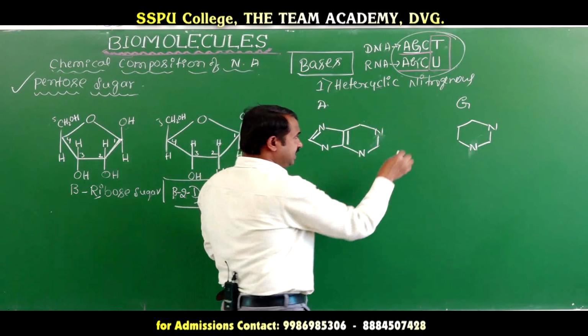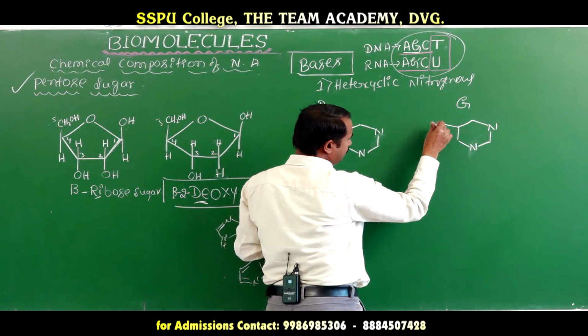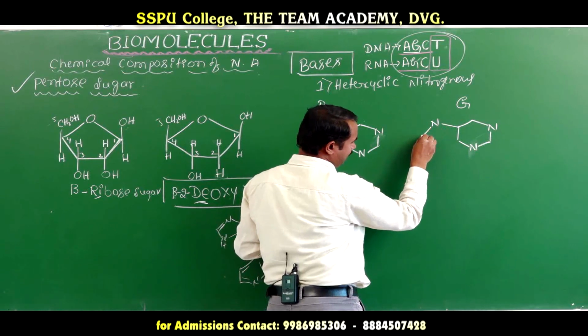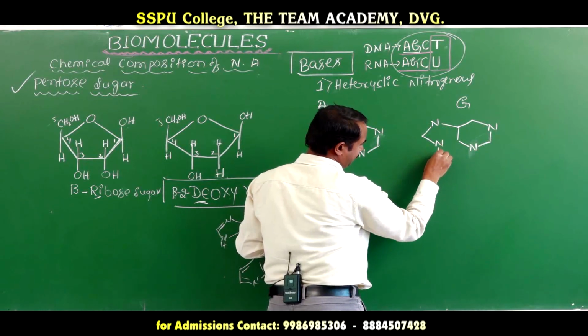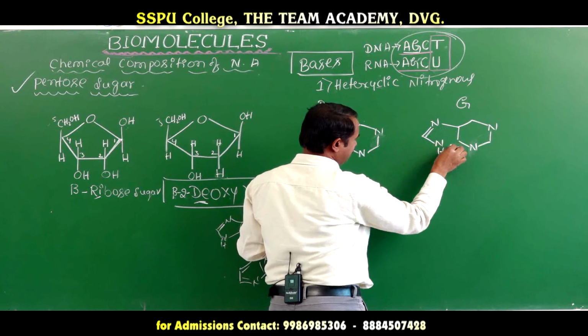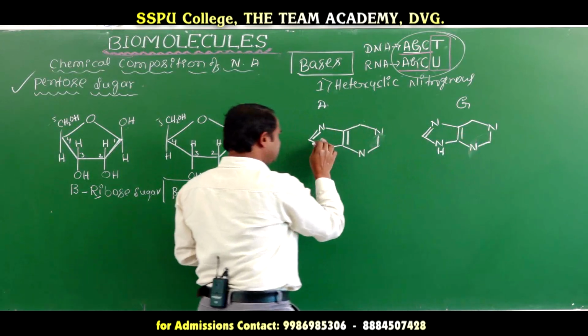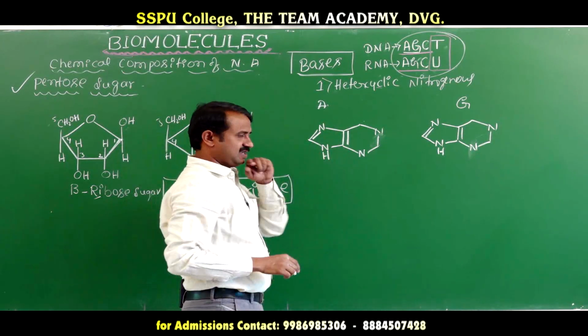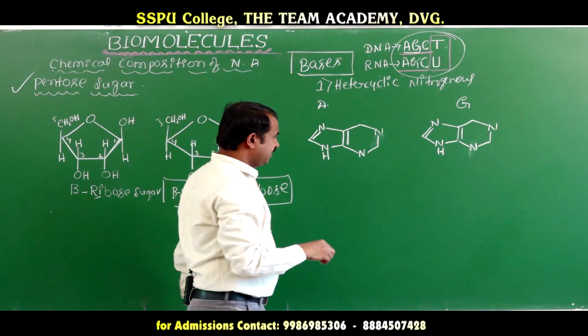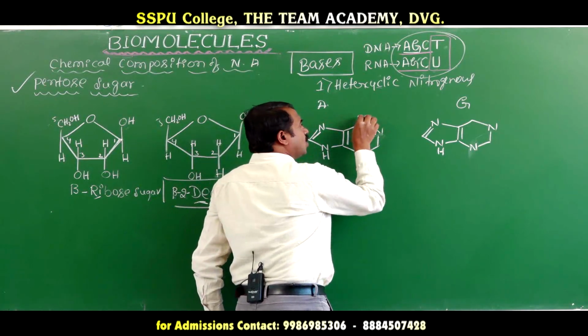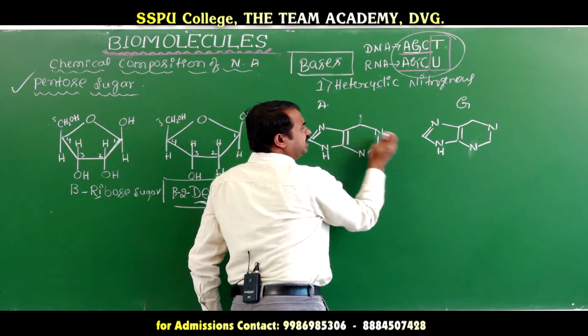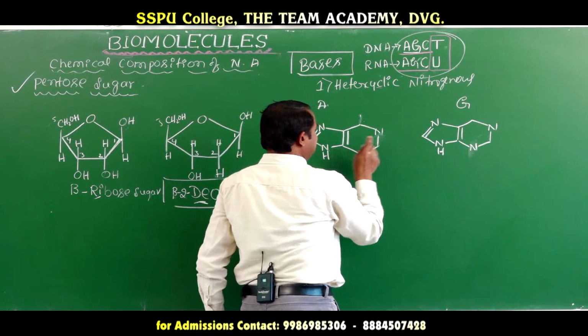Okay. Here also the same. Double bond, NH is there. Both are the same. Here also NH is there.